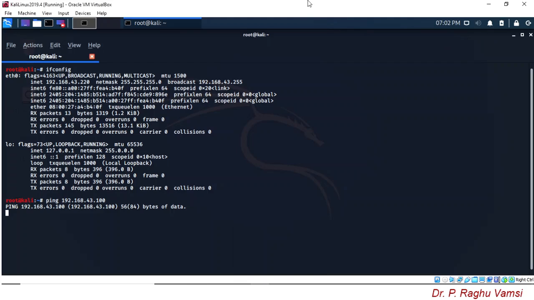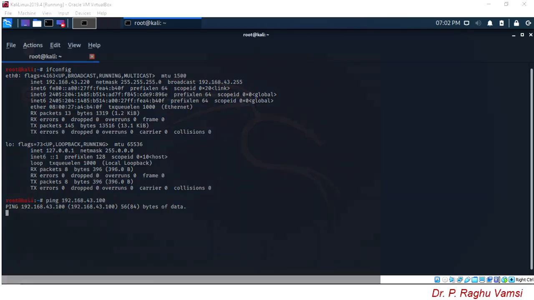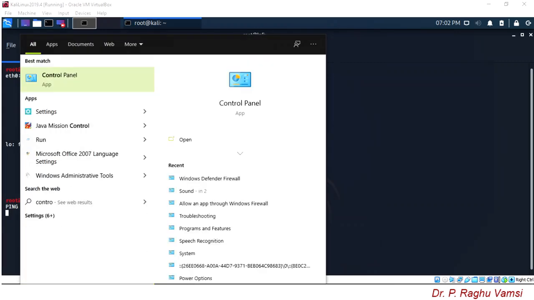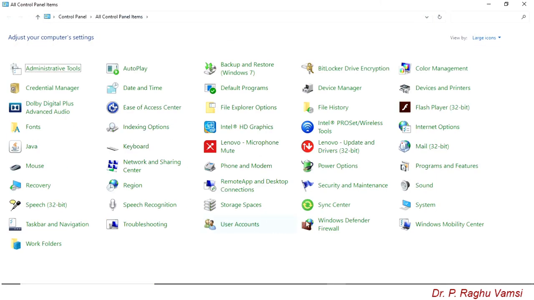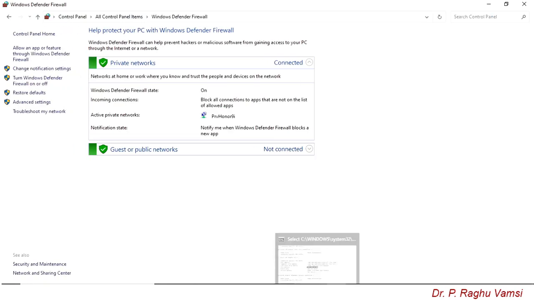To allow the ICMP request, we move on to the Control Panel of Windows 10, go to the Windows Defender Firewall, and open advanced settings.